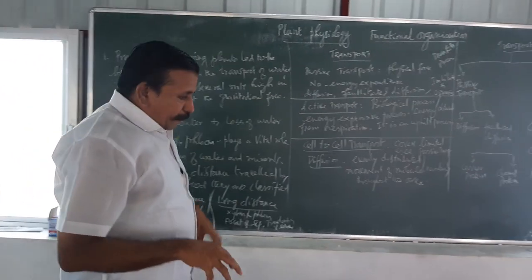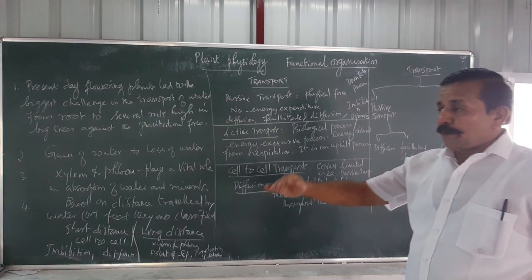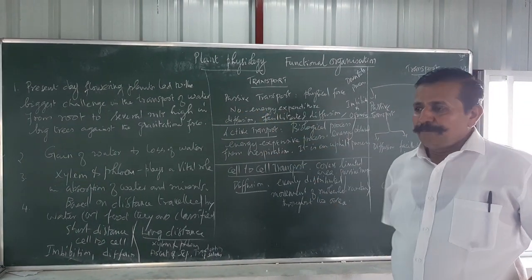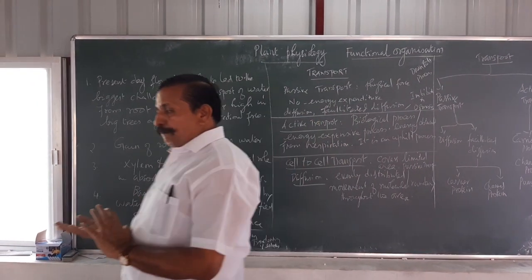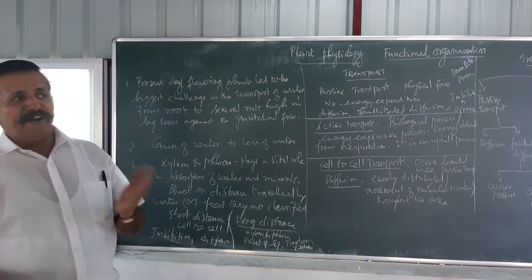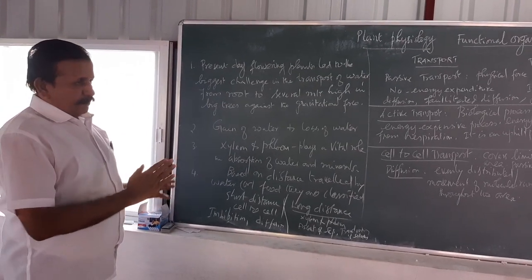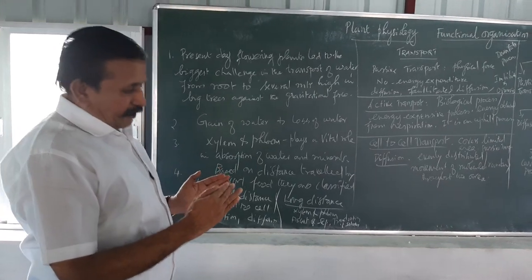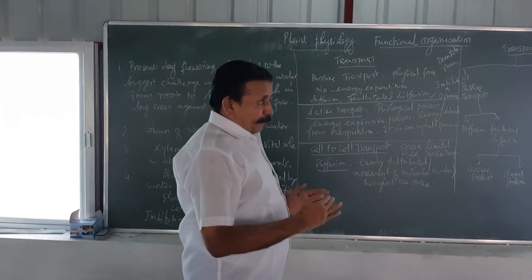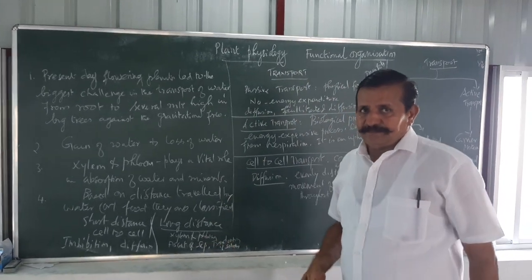The present-day flowering plants, the angiospermic plants. You know that angiospermic plants are advanced in level. Their physical structure is also advanced compared with algae, fungi, bryophytes, pteridophytes, and also gymnosperms. Gymnosperms are somewhat the prior step to the advanced level of angiosperms, but angiosperm is the most well advanced structure.